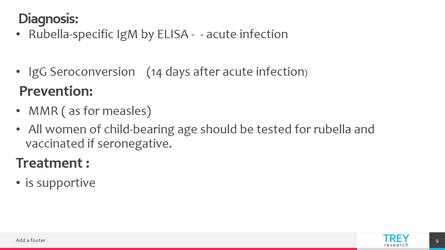It's written that childbearing age women should be given the vaccine. It doesn't mean that you have to give the vaccine to the pregnant lady, because it's a live attenuated vaccine and it cannot be given in pregnancy. It's contraindicated. Further, if a person gets infected, that is the natural infection, it leads to lifelong immunity because your own body's immune system makes antibodies against the virus. So it will act as a vaccine. The treatment is supportive. You have to treat the fever, the malaise.